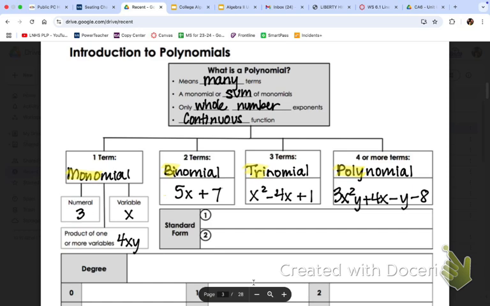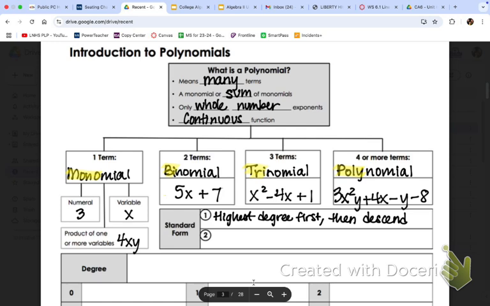Okay, we are going to write things in standard form when we have polynomials. You need to make sure that the highest degree goes first. Then you will descend, meaning go down. So typically you'll see this with like x to the 4th, x to the 3rd, x squared, x, constant.